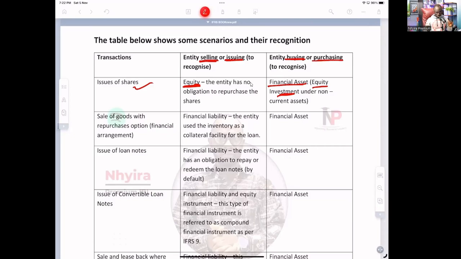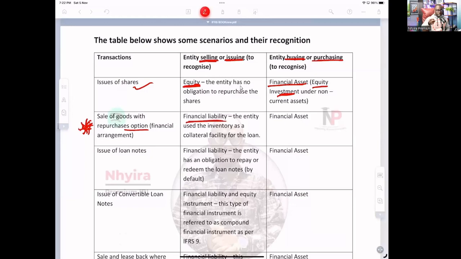Scenario number 2. This is what we saw yesterday in the question that we solved. If you remember yesterday, the footnotes that we dealt with, this is it. I told you that it is in IFRS 9. This is it. Sale of goods with repurchase option. When we sell goods and we have an option to buy back the goods, then it is not actually a sale, but instead it is a financial arrangement. So because it is a financial arrangement, the company selling the goods would have to recognize financial liability.